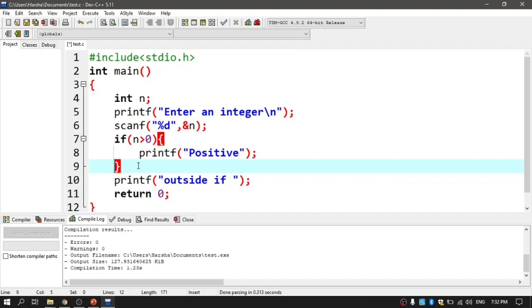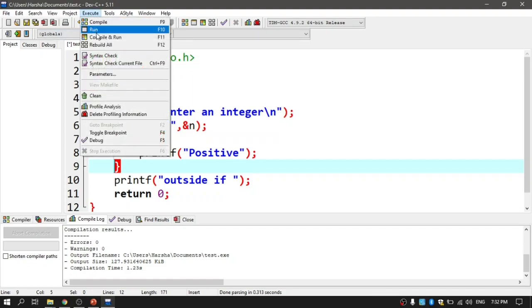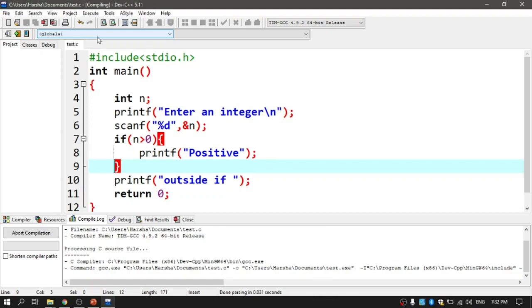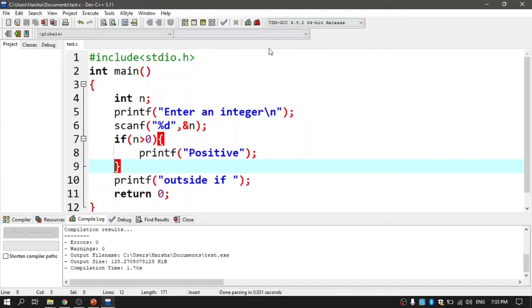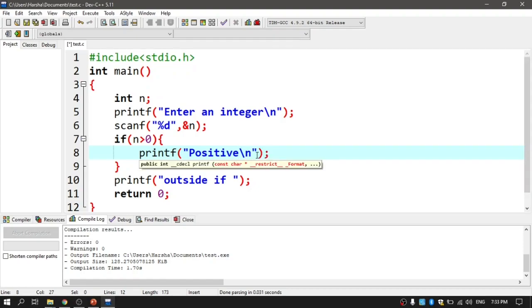As of now, let me run it and check whether it is going to find it as positive or not based upon the value of n. For running the code, there is a thing called compile and run. It is asking me to enter an integer. Let me give 12 as the input, and positive, but here I got both outputs in a single line because here I don't have a new line character.